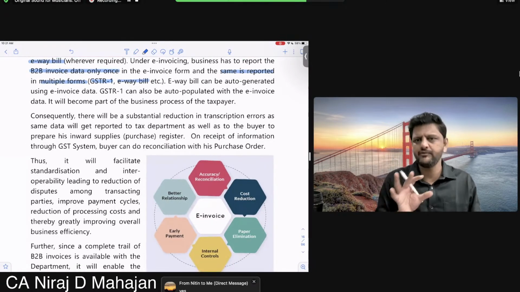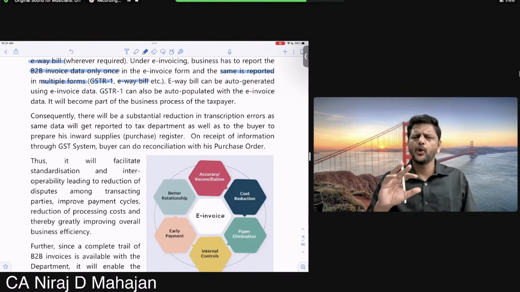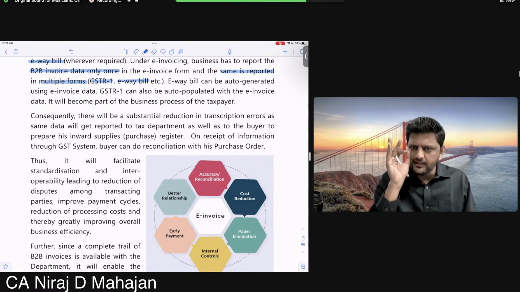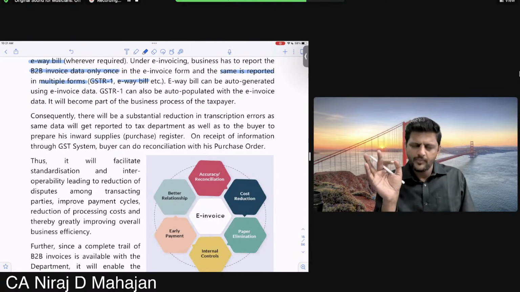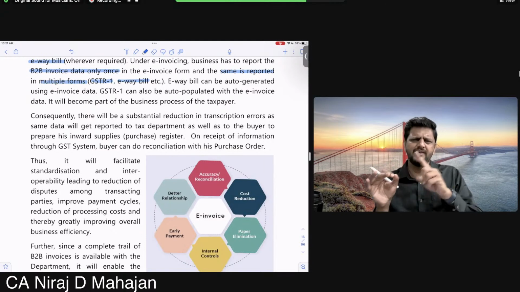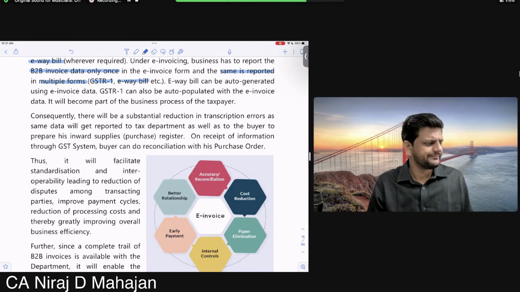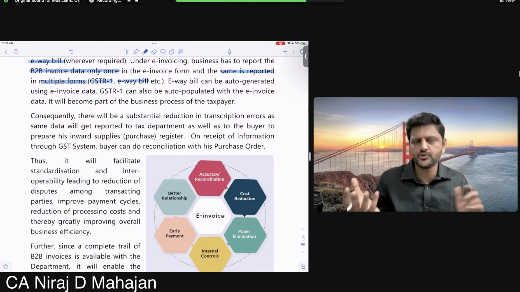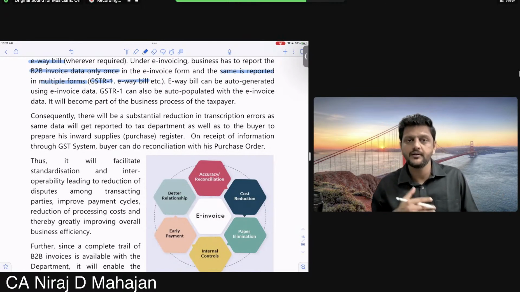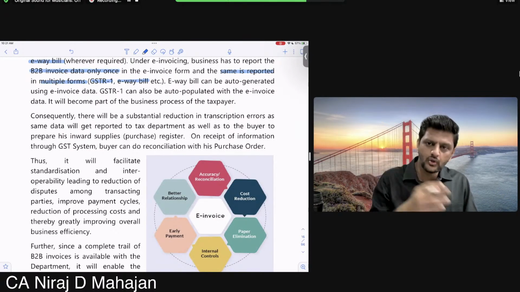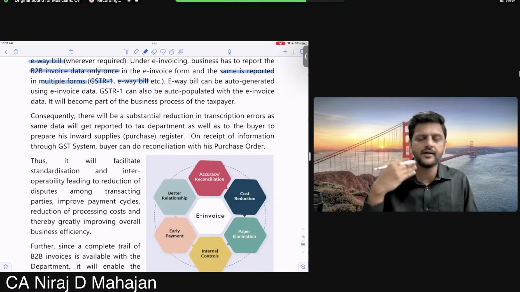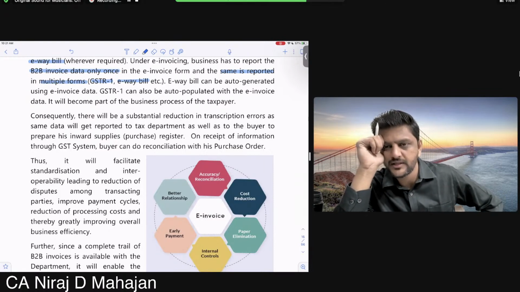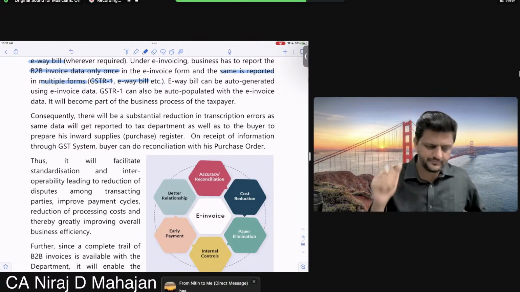E-way bill we have to prepare. One more document which you have to prepare. So that document will be automatically prepared, taking help from e-invoice. Clear? E-invoice is electronic invoice. And the details of e-invoice were based on section 31. Section 31 told you some details to be captured: name of supplier, name of recipient, HSN, goods, date, invoice number, tax rate, tax amount, and all of that. Yes or no? Clear all of you? Okay, fine.